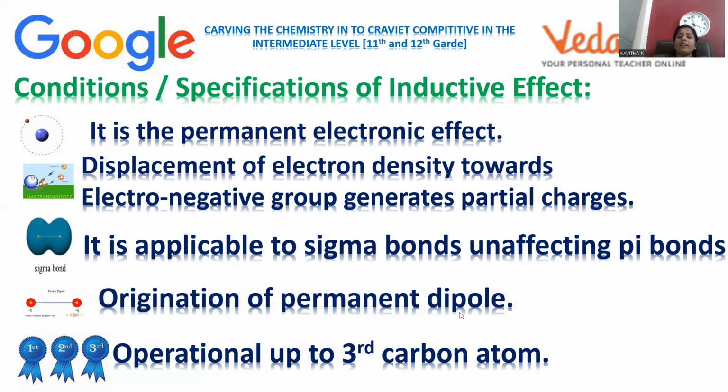So here, being a permanent effect, we can say one of the atoms, either carbon may get a positive charge and the functional group may get a negative charge, or else carbon may get a negative and the functional group may get a positive charge. This is the way a dipole can be originated. Dipole means one of the atoms is positive, another atom is negative. So always in case of inductive effect, the permanent dipole originates, so two charges will be originated over there. And most importantly, up to the third carbon this will be applicable.